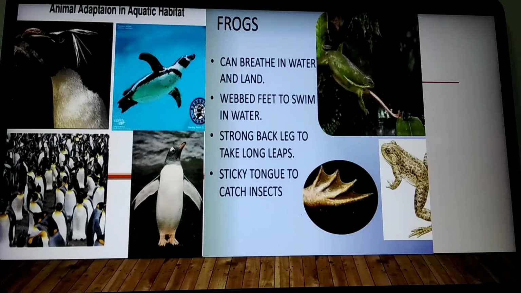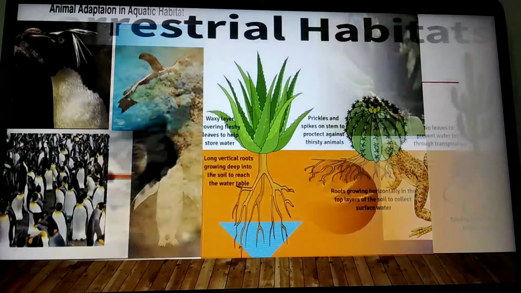So frog is an amphibian. That means it can live on land as well as in the water. Even penguins can swim. It cannot fly, and it can swim with the webbed feet, and it is one of the cold region birds, and they move in groups, and it catches fishes for food. At that time it will go into the water and swim and catch the prey.